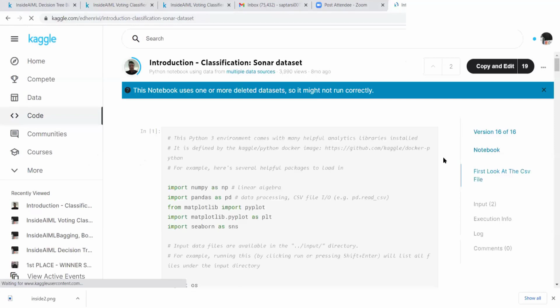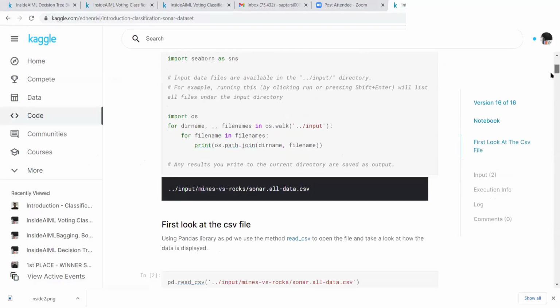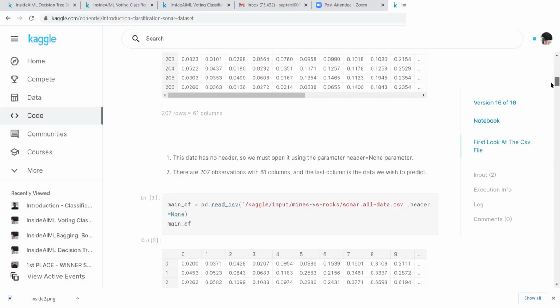I'm going to use a data set called sonar data, and there is a description over here. It has 207 observations with 61 columns, and the last column is the data we wish to predict.